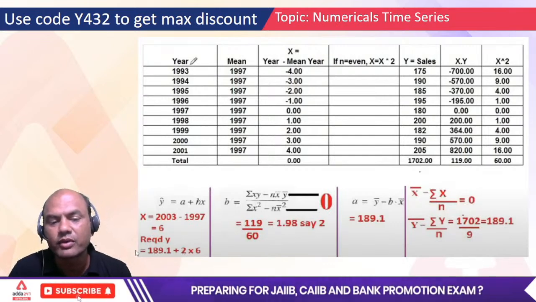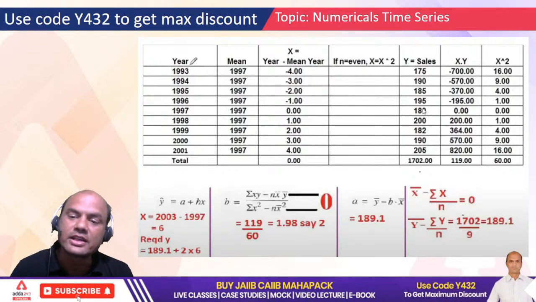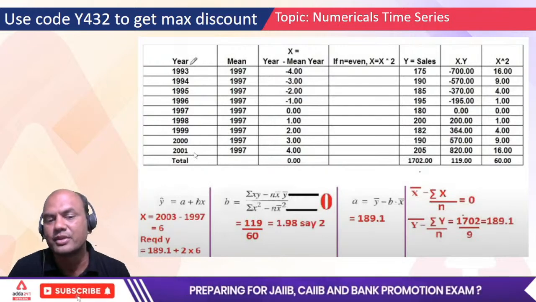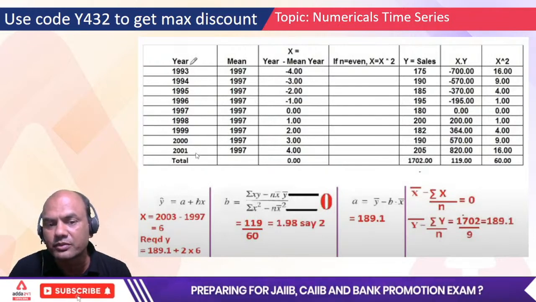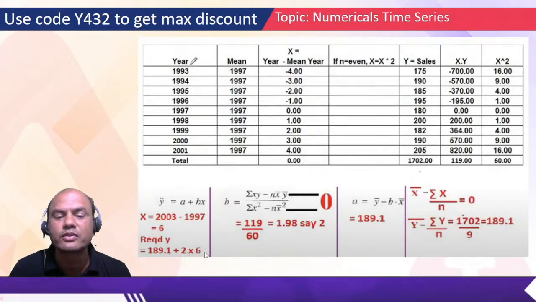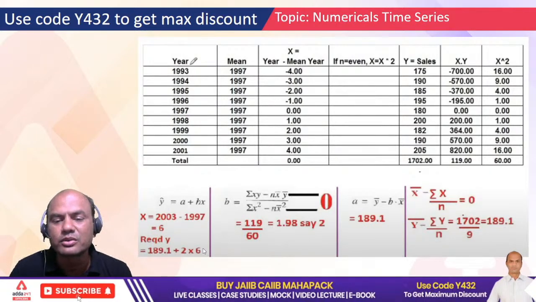What is the answer now? y equals, what is y basically? y is sales. So by this, what are you doing? You are forecasting the sales for 2003. You have got the data up to 2001, but you are forecasting the sales for 2003. So what will be the answer? 189.1 plus 12, isn't it? That is 201.1, that will be the answer.